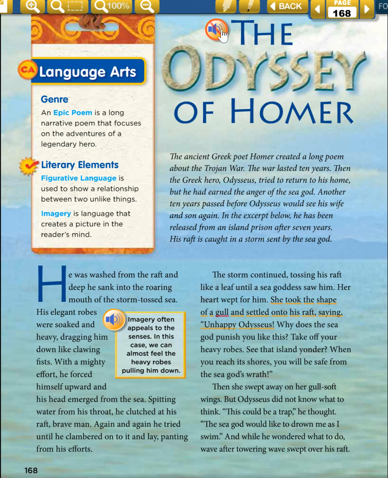She took the shape of a gull and settled onto his raft, saying, "Unhappy Odysseus, why does the sea god punish you like this? Take off your heavy robes. See that island yonder? When you reach its shores, you will be safe from the sea god's wrath." Then she swept away on her gull-soft wings. But Odysseus did not know what to think. This could be a trap, he thought. The sea god would like to drown me as I swim. And while he wondered what to do, wave after towering wave swept over his raft.